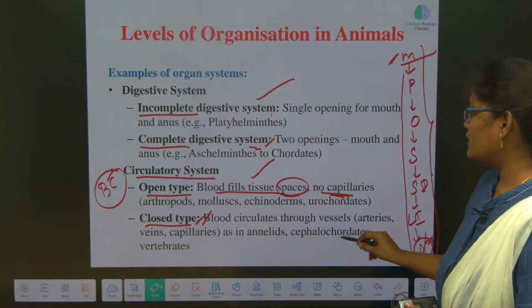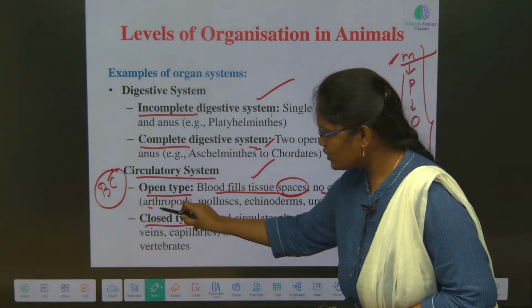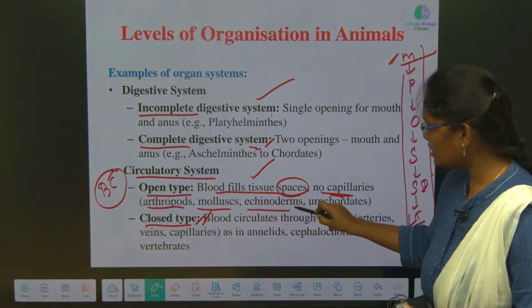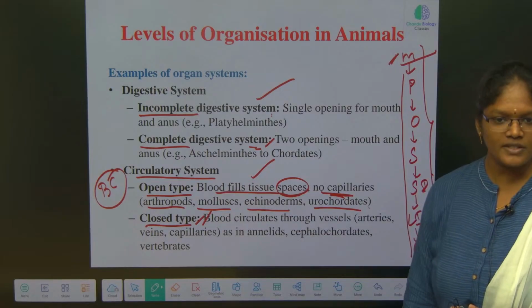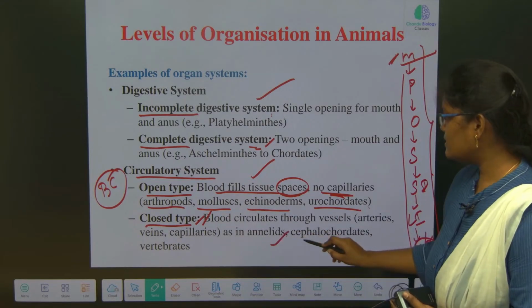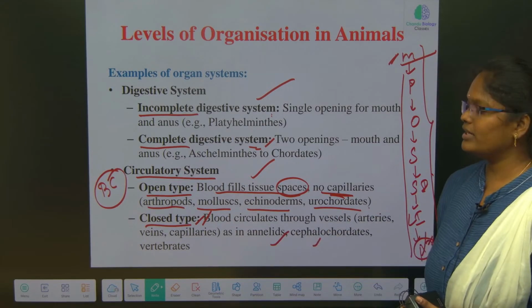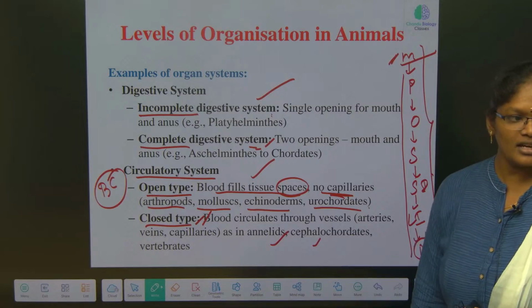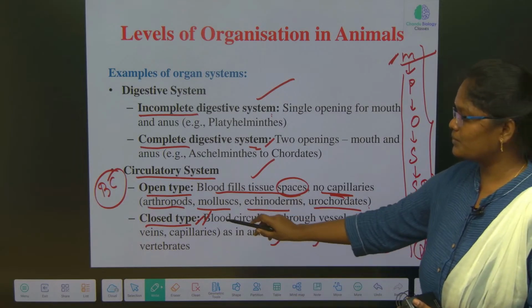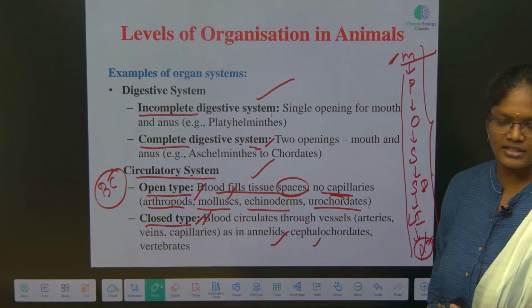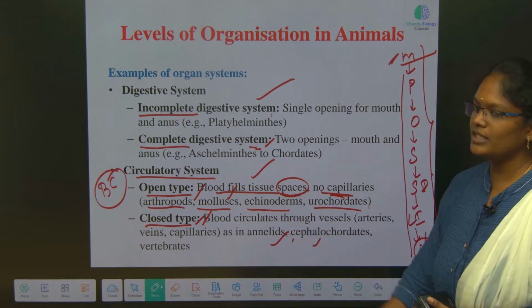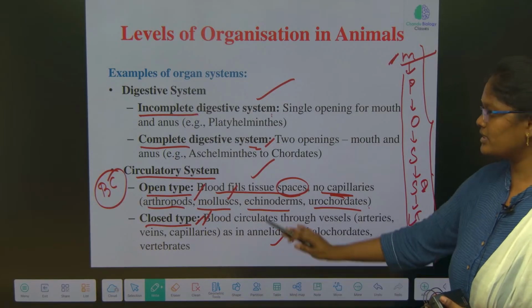So here, arthropods, mollusks, echinoderms, urochordata, these phyla have the open type of circulatory system. Annelids, cephalochordates, vertebrates have a closed circulatory system. This can be asked in a question. Mostly arthropods and mollusks have an open type of circulatory system. Annelids have the closed type of circulatory system. This can be asked in a question.